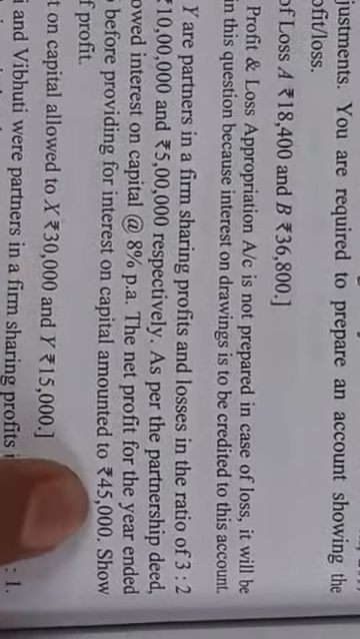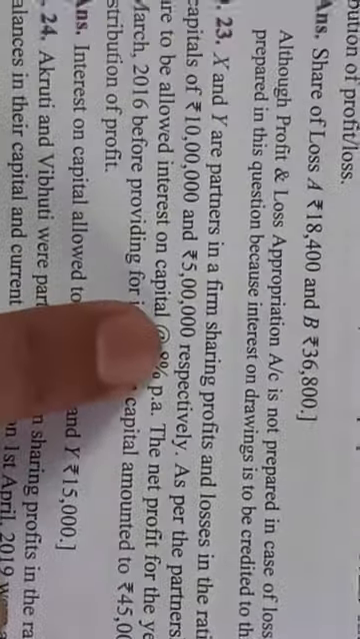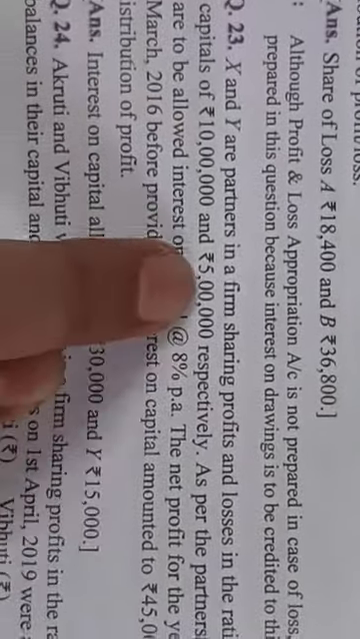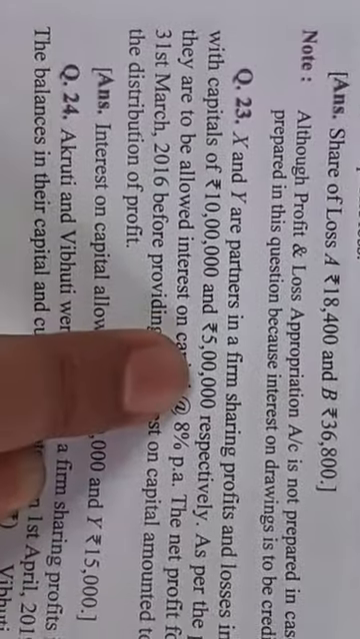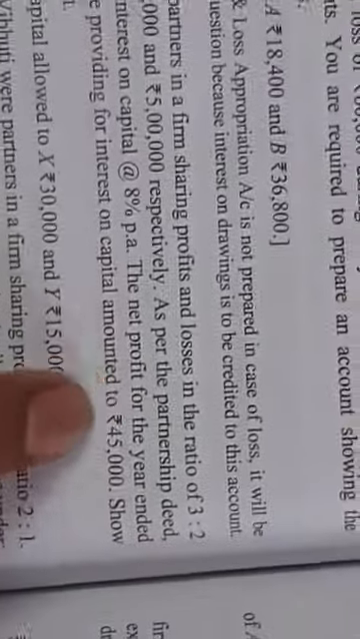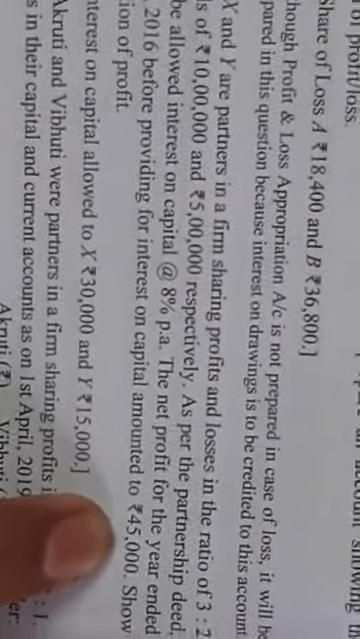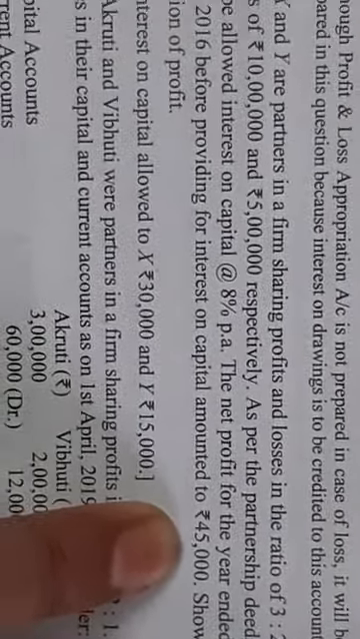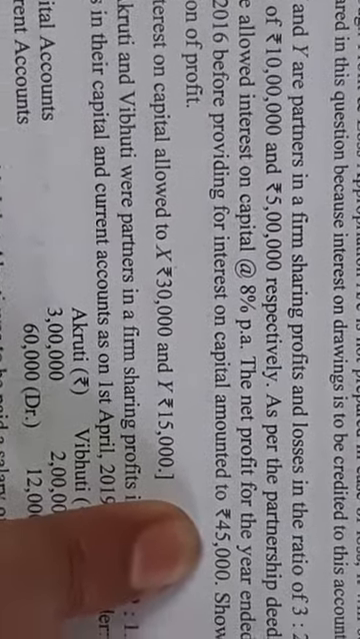So you see here, the availability of profit is rupees 45,000 only. However, at the rate of 8% on rupees 10 lakh, the interest on capital will be 80,000, and on rupees 5 lakh, it will be rupees 40,000. So 80,000 and 40,000, it becomes 1,20,000. However, the profit available is only rupees 45,000. So whatever profit is available, only that much can be appropriated towards the partner. So if there is no availability of profit, it cannot be apportioned, it cannot be appropriated towards the partner.